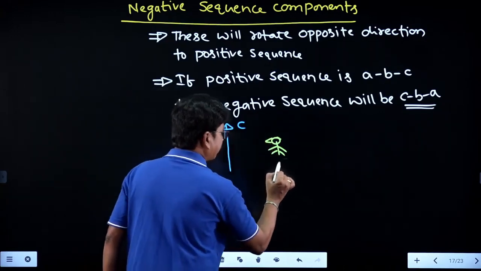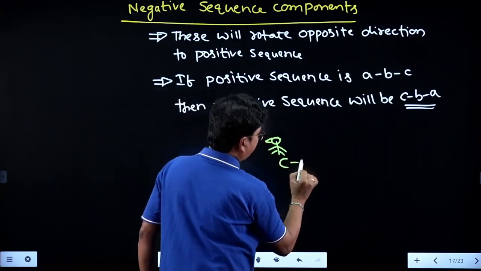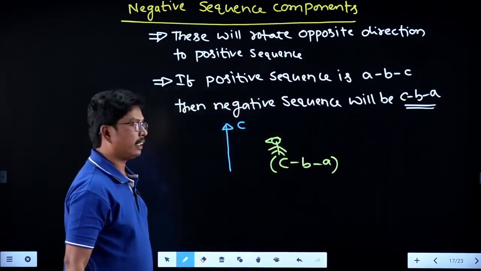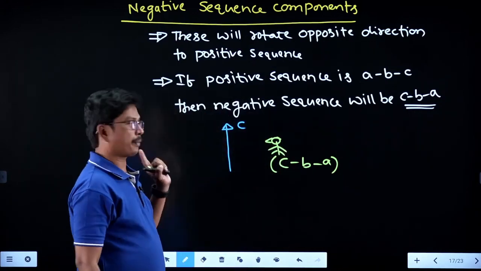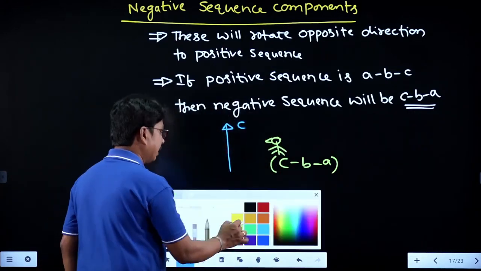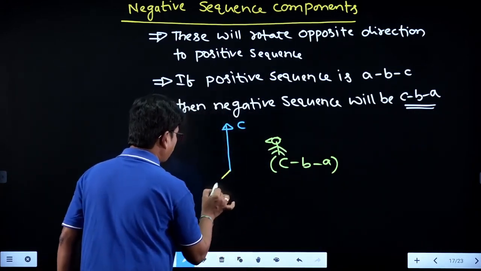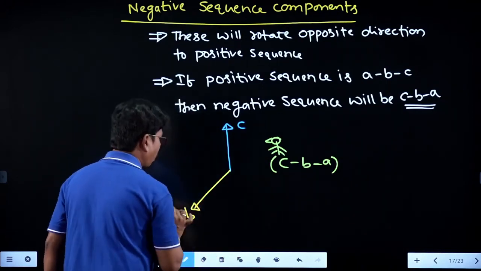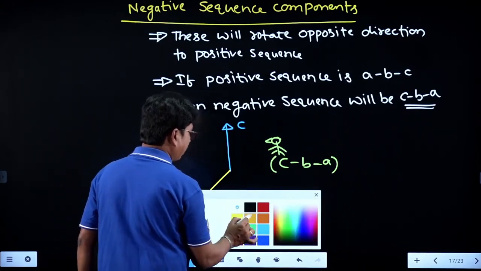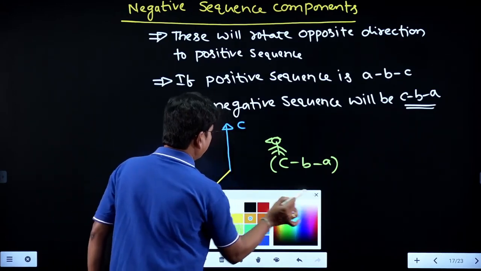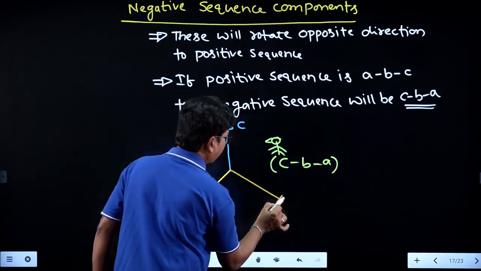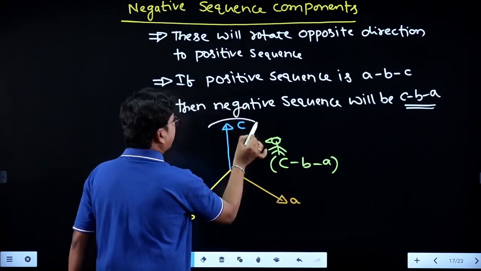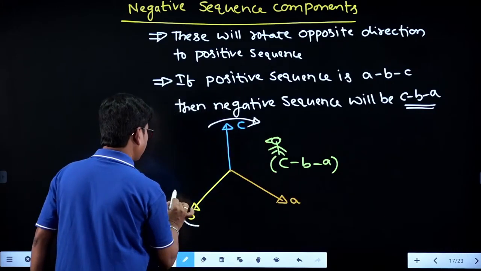He is getting C phase and then B phase and then A phase. C we got here, and then B, so B you have to plot in this direction. Why? Because the vectors are rotating in the clockwise direction, and then we can plot A phase here. This is A phase, right?